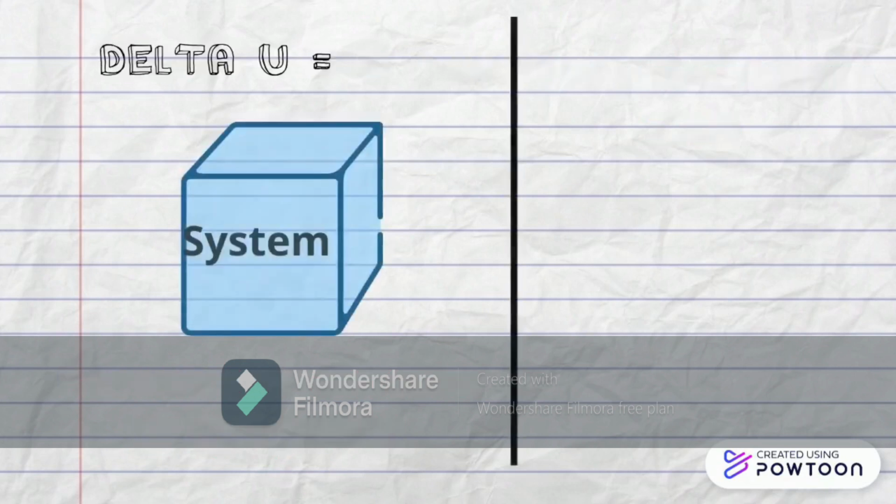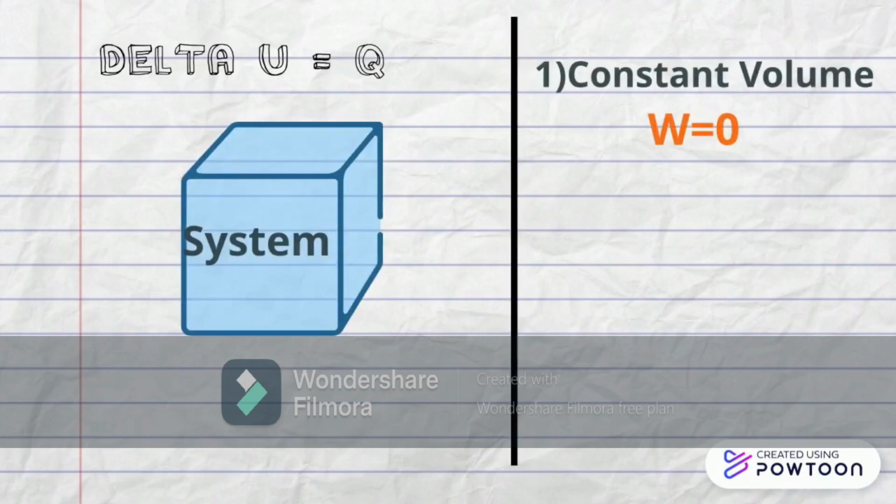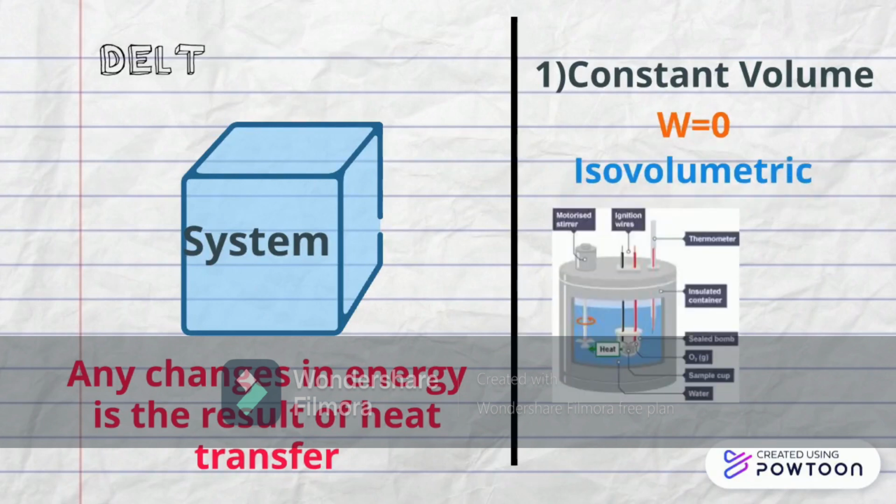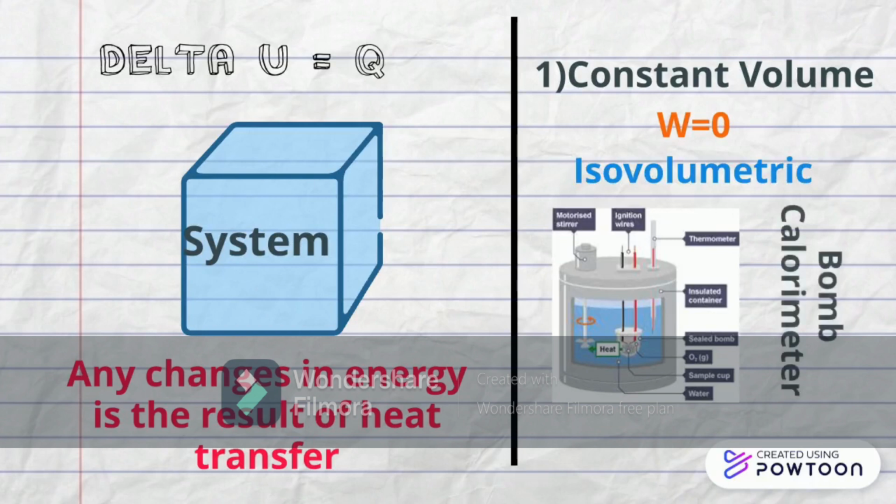In such a case, delta U equals Q, and any change in internal energy must be the result of heat transfer in or out. This will be called an isovolumetric process, meaning no change in volume. An example will be the bomb calorimeter, where a combustion reaction produces a change in temperature, but the rigid walls result in no change in volume.